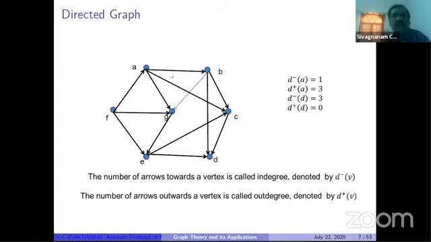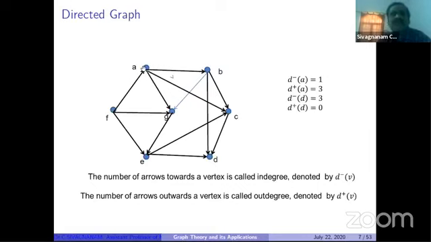The number of arrows towards a vertex is called in degree. In degree is denoted by d minus of the corresponding vertex P. Similarly, the number of arrows going out from that vertex is called out degree, and the out degree is denoted by d plus of the corresponding vertex P.